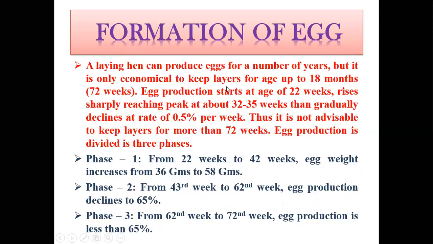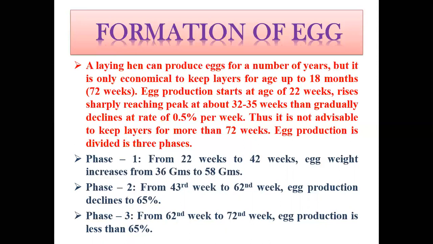A laying hen can produce eggs for a number of years, but it is not economical to keep the layers for age up to 18 months or 72 weeks. So we all know that a hen will start producing eggs from 22 weeks, and generally they are kept only up to 72 weeks. Why? Because egg production starts at the age of 22 weeks. It rises sharply, reaching a peak at about 32 to 35 weeks, and gradually it will decline at the rate of 0.5% in the week.